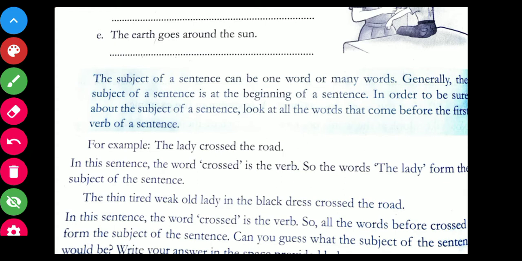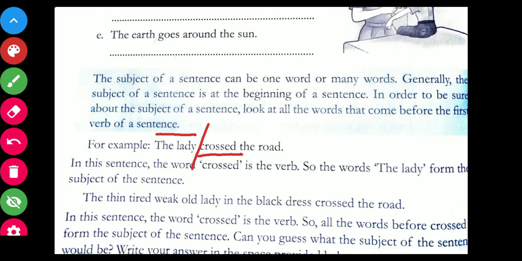So over here, according to the steps of identification, what do we do? We take the verb first. So the verb is crossed. So who crossed the road? The lady. So the lady becomes the subject and crossed the road becomes the predicate.